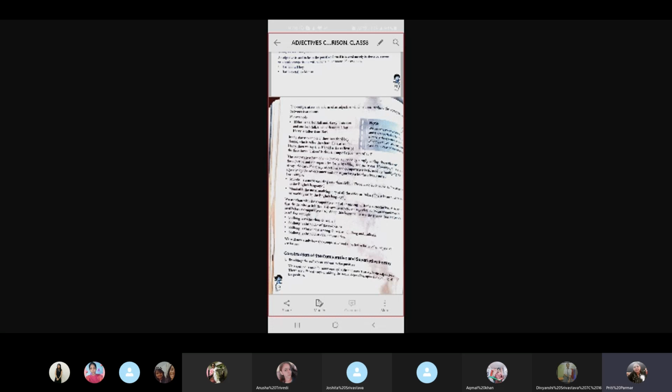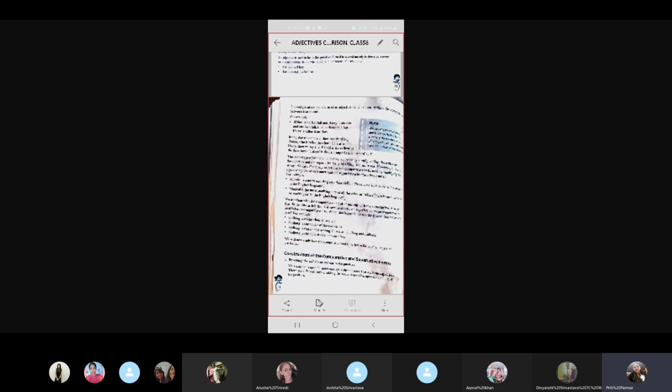Now, there is another thing. In comparative degree, we use than: colder than, hotter than, sweeter than, to draw a comparison. So the word than is present in most of these sentences, so that we easily come to know, okay, this is a comparative sentence. It is in comparative degree.